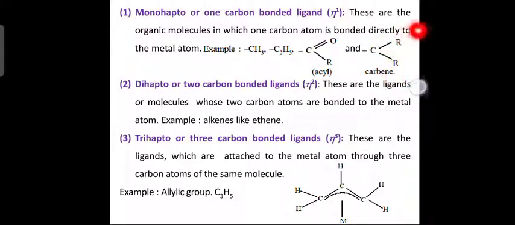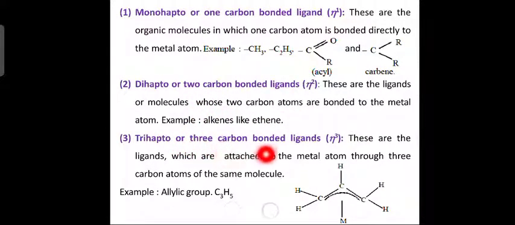Dihapto, or two carbon bonded ligands, is represented by eta 2. These are ligands whose two carbon atoms are bonded to the metal atom, like alkenes, for example ethene. Then they are called dihapto.